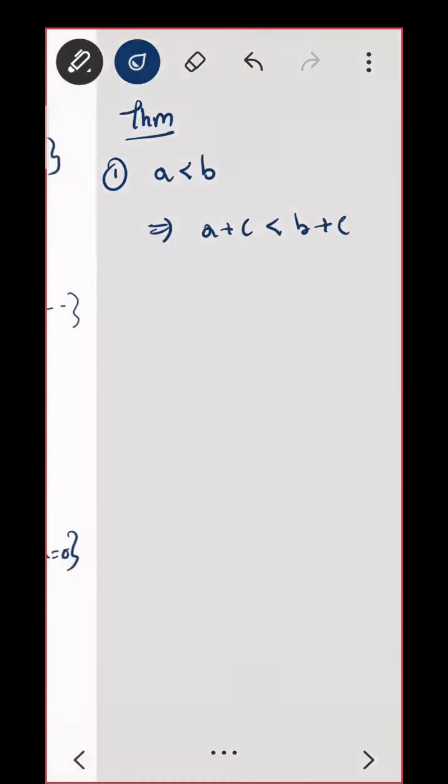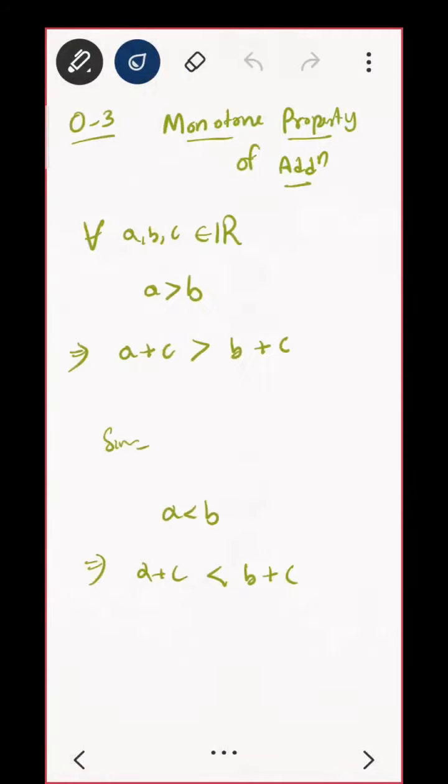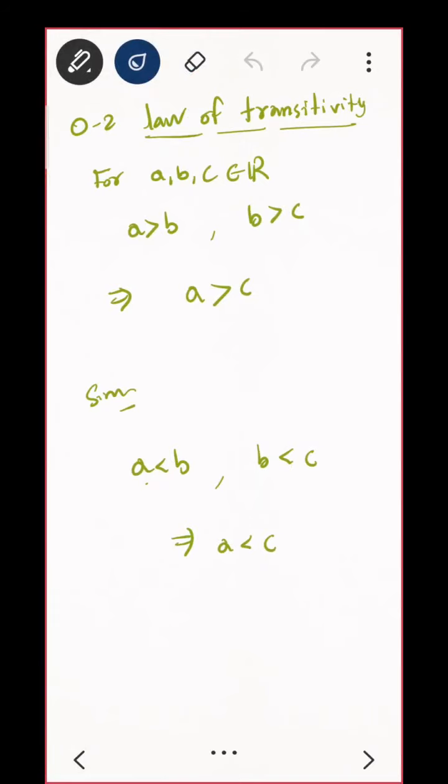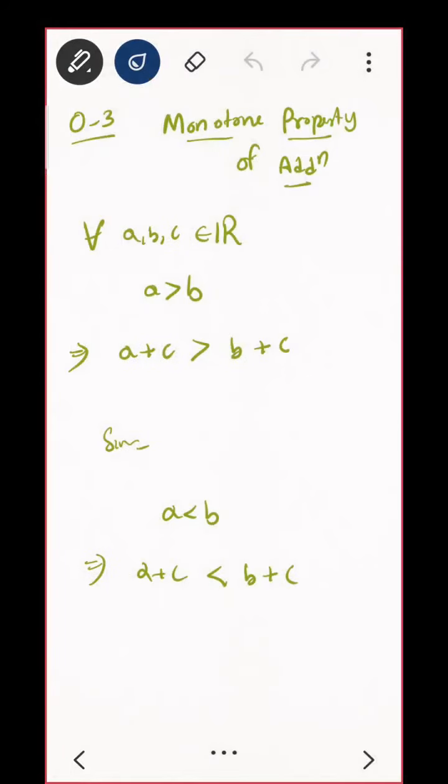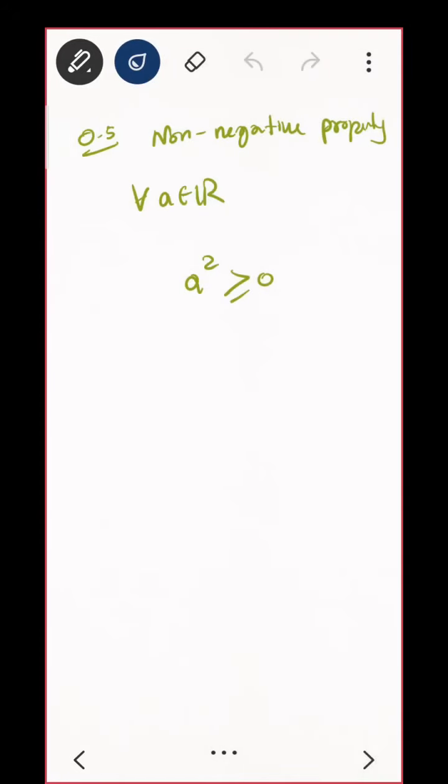Theorem. Now let us prove something. The first one is, if I say A is less than B, first क्या prove करना है अपने को? A plus C is less than B plus C. Do you see अपना O1 I think यही था, O1 या O2? O2 was this only. यह monotone property of addition. Do you see that? Let us prove this.